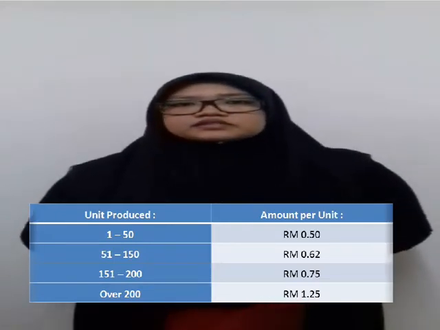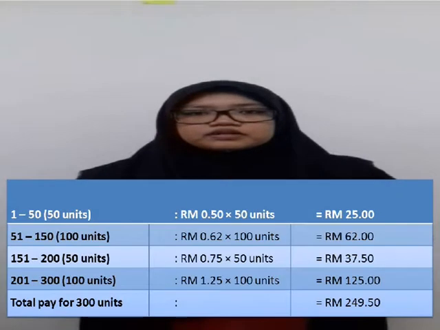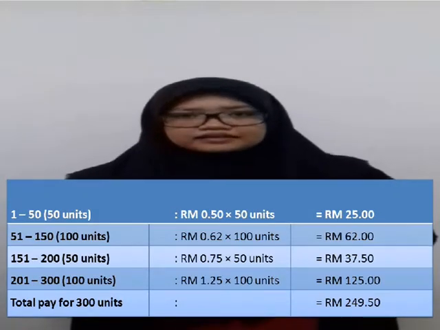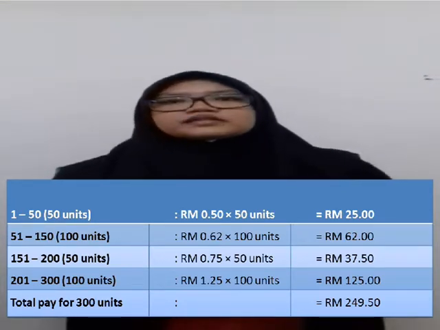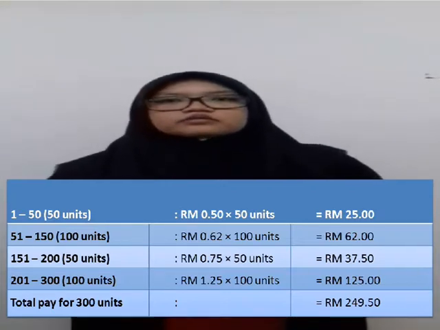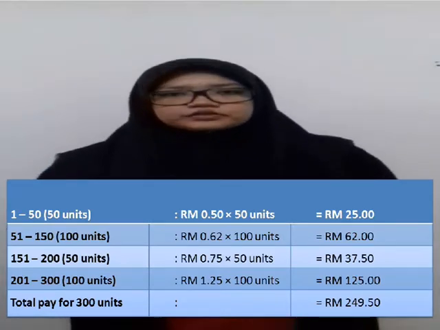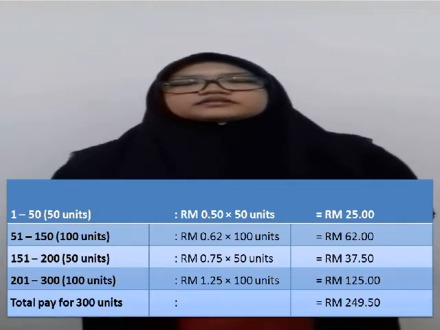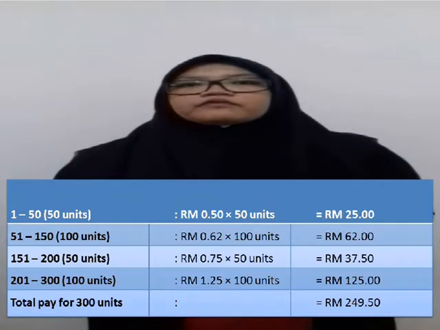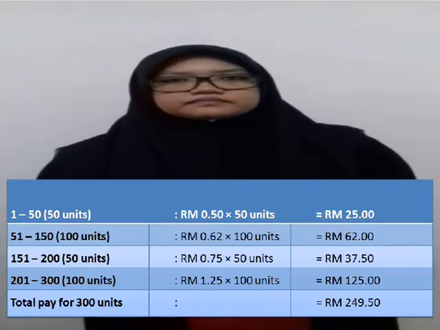So the first 50 units times 50 cents is equal to 25 ringgit. The next 100 units times 62 cents is equal to 62 ringgit. And the next 50 units times 75 cents is equal to 37 ringgit and 50 cents. And the next 100 units times 1.25 ringgit is equal to 125 ringgit. So the total pay for 300 units is 249 ringgit and 50 cent.